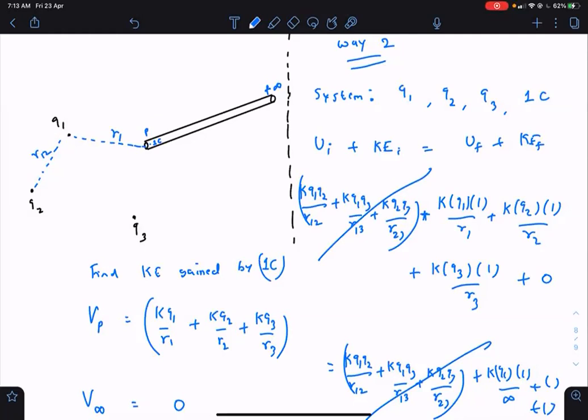No. Wait. This "slowly" is used only if you are talking about the work done by an external agent to slowly move 1 coulomb from one point to another. When we talk about the primary definition, then this word "slowly" never comes. The primary definition involves work done by electric field. The secondary definition involves work done by external field.